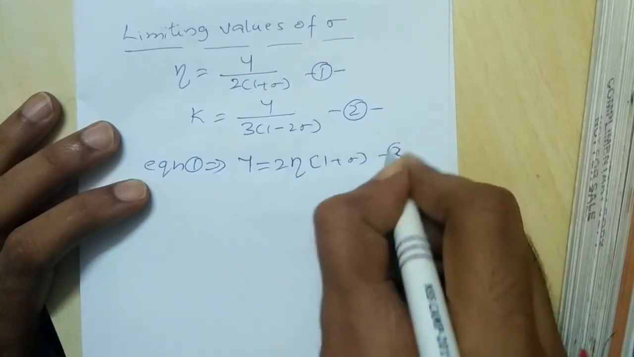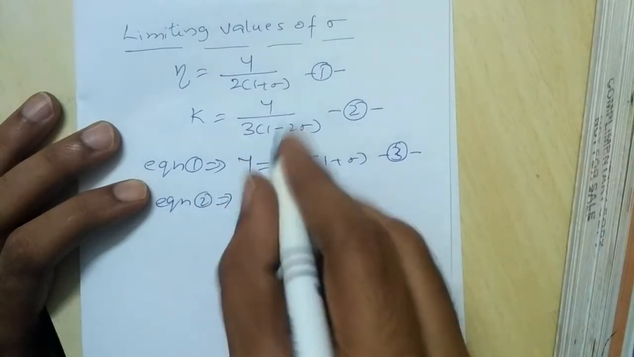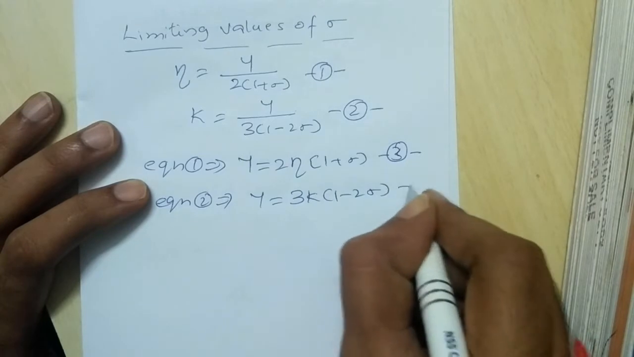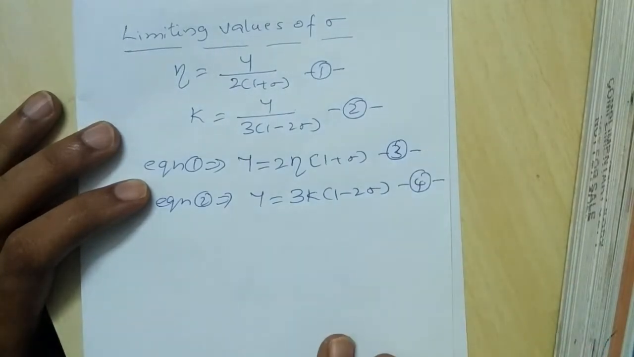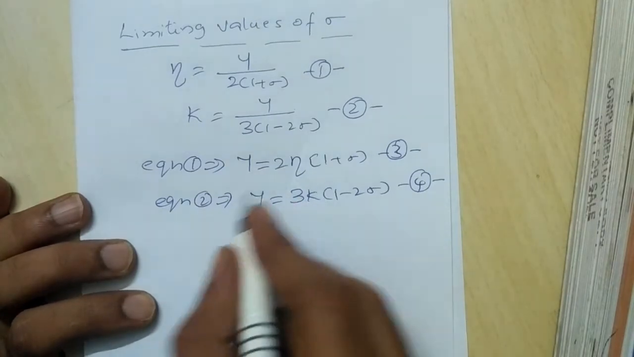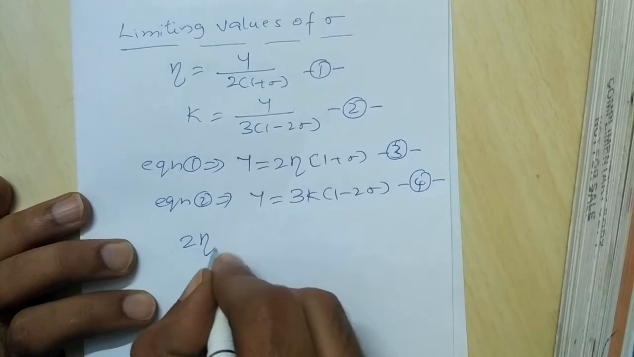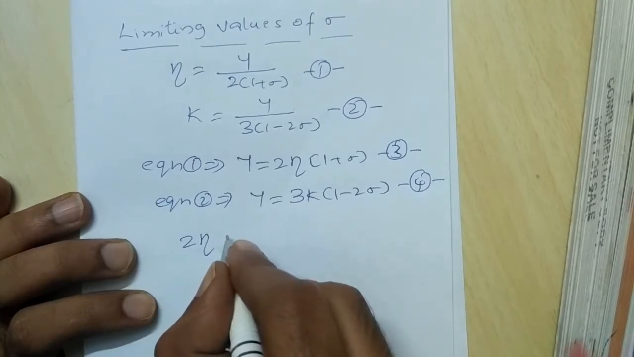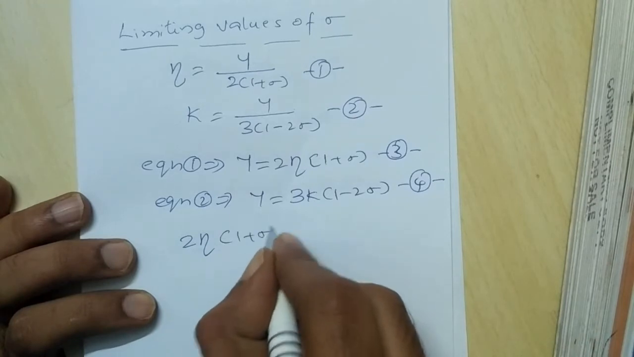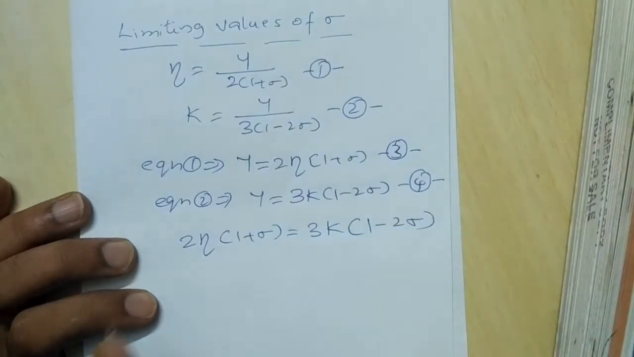So this is equation number 3, and from equation 2, cross multiplying, Y is equal to 3K into 1 minus 2 sigma. So equation number 4. Let us find what the limiting values of sigma are. Since the LHS is the same, the Young's modulus Y, I can equate equations 3 and 4: 2 eta into 1 plus sigma is equal to 3K into 1 minus 2 sigma.